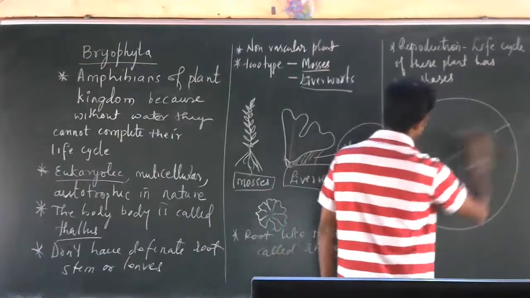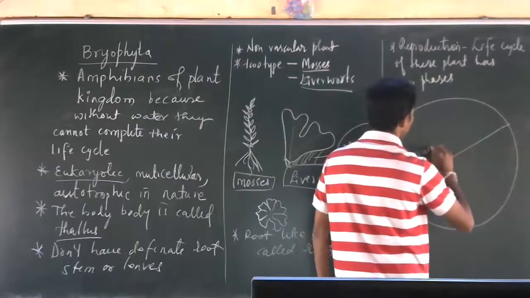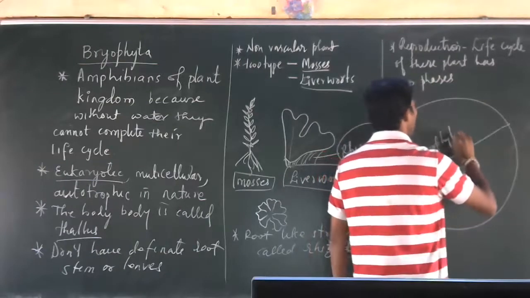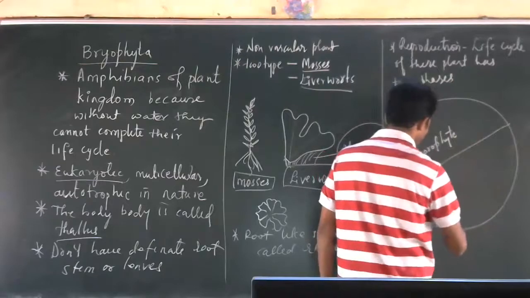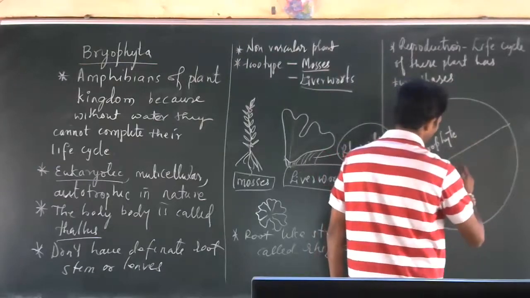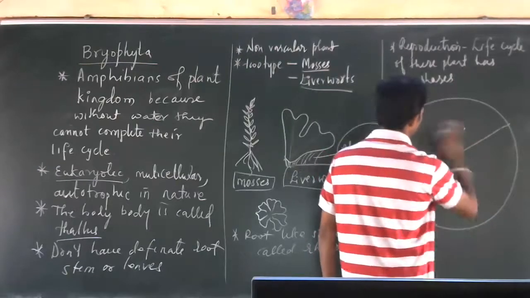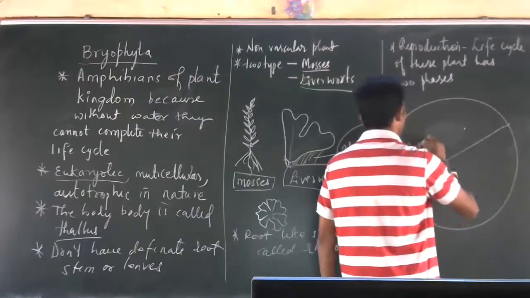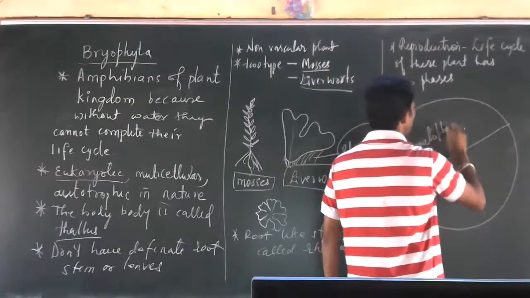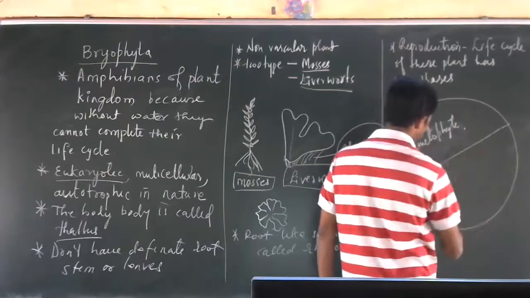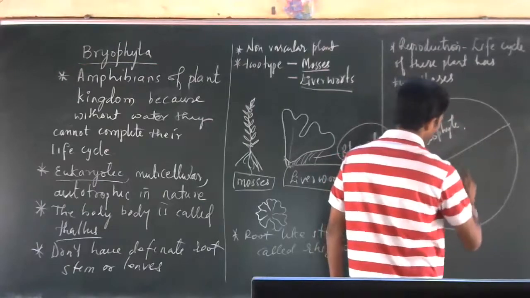Two phases. So this is sporophyte, and this is gametophyte. Gametophyte, and this is sporophyte.